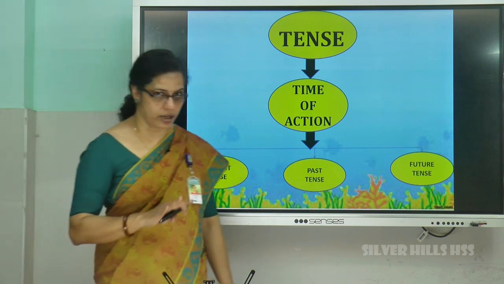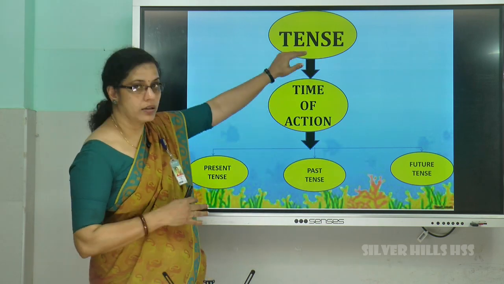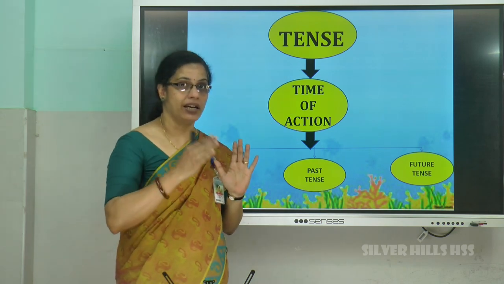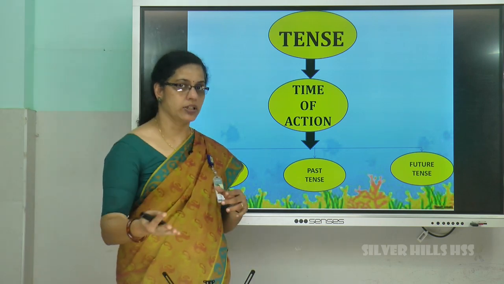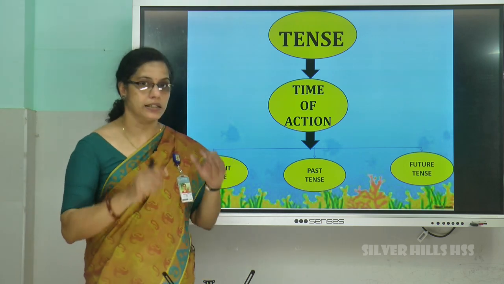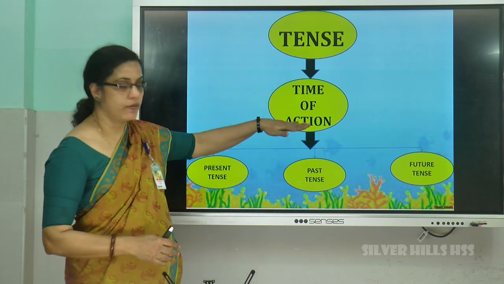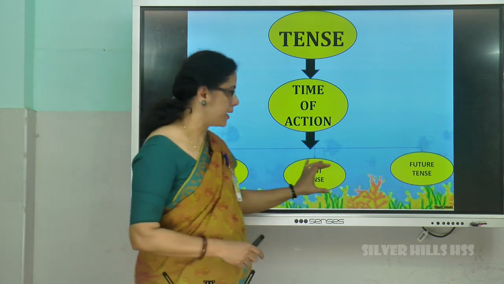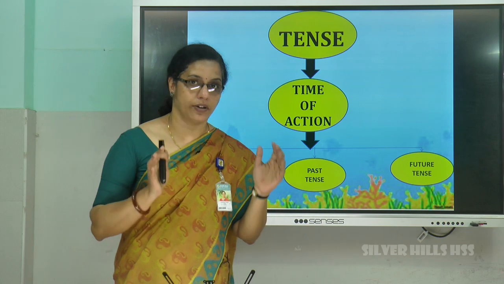So, hope you have understood. That is just a revision of whatever we have studied now. Tense means time of action. It tells the time when it had happened, whether it is happening now, whether it is happening every day, or something which has happened already, or whether it will happen in future. In a sentence, it is a verb which tells the time of action. There are three tenses in English language, that is present tense, past tense and future tense. In this session, we have dealt with regular verbs.